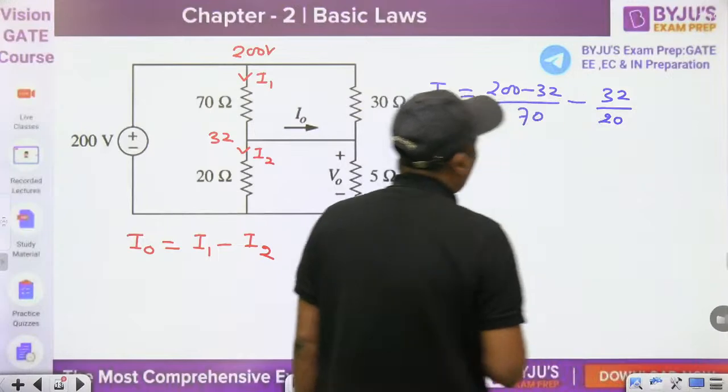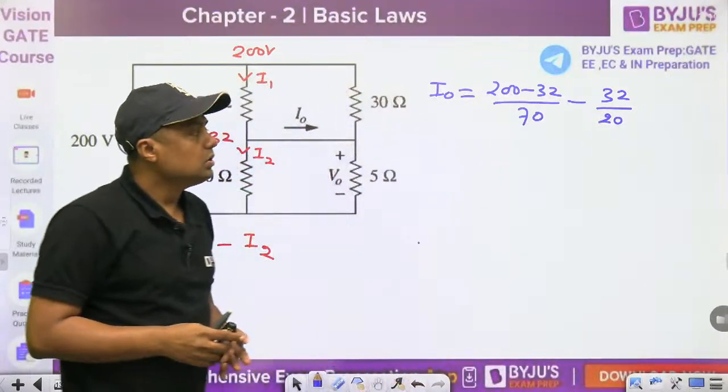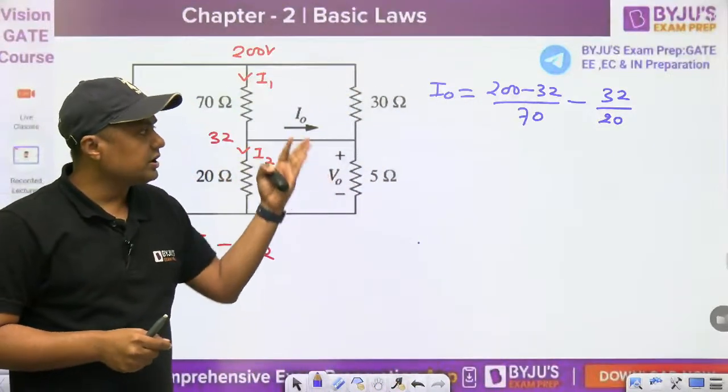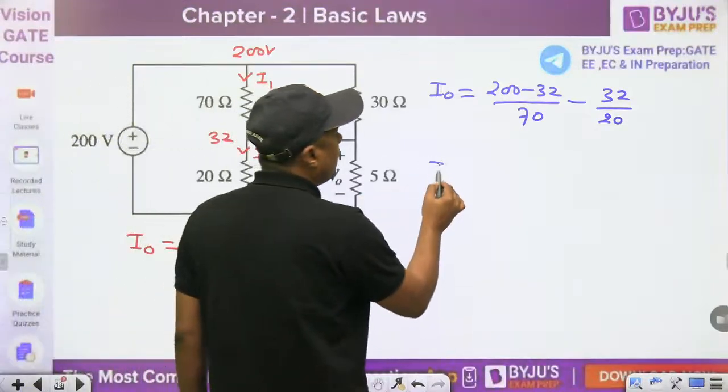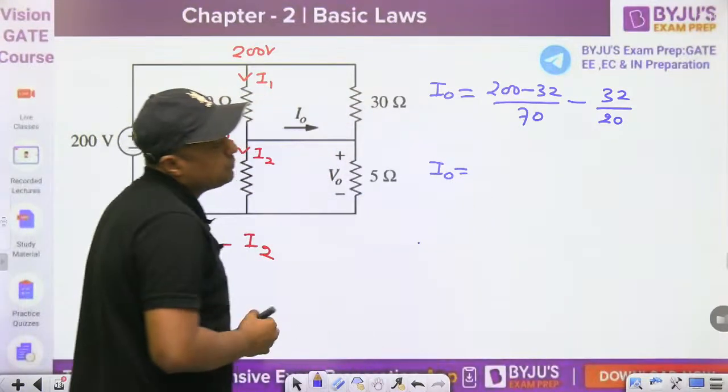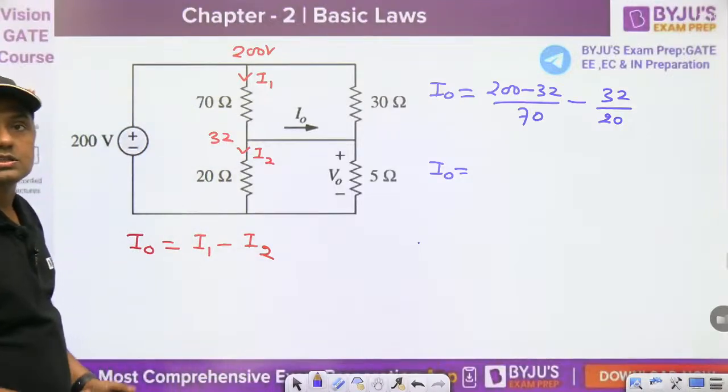32 divided by 20. So use your calculator or any other means, and then you can find the value of I0, guys. Okay, then please find, everyone, the answer for this question.